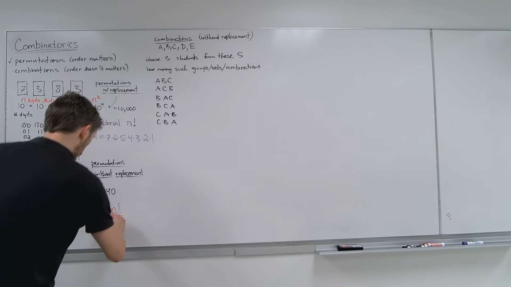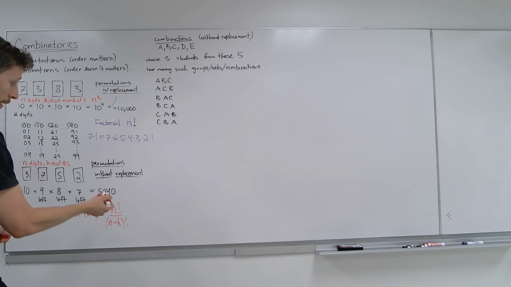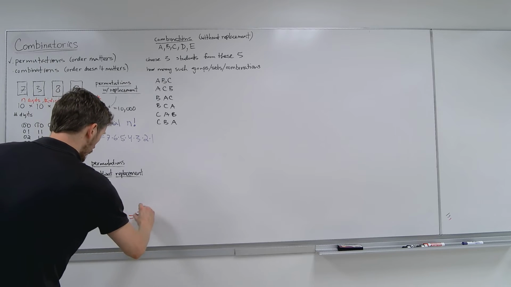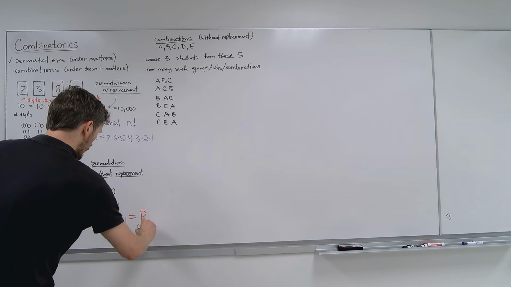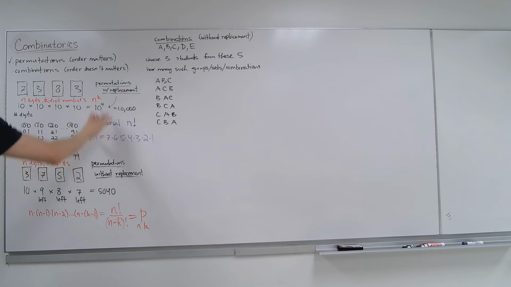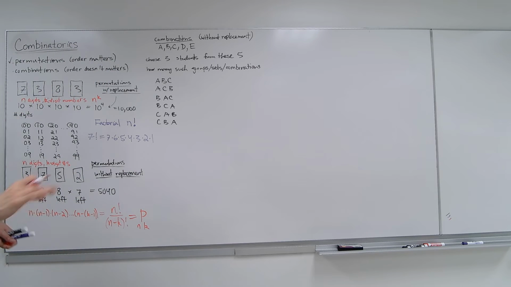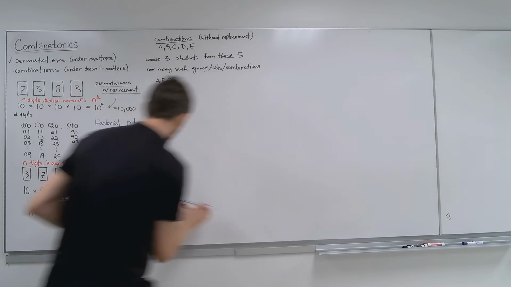Watch this. Let me show you how that would work. So this is our formula. You can call this permutation n k, but this is without replacement, and that one is with replacement. Let me erase this P, but it is sometimes written like that.